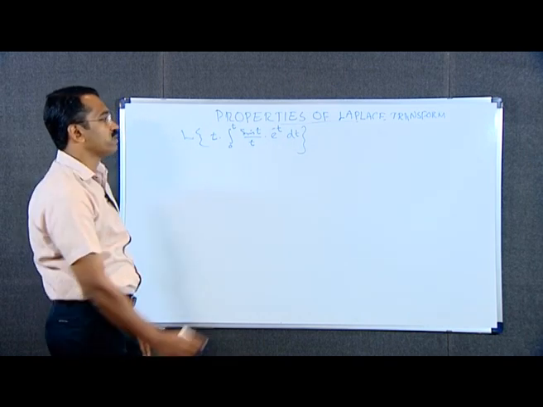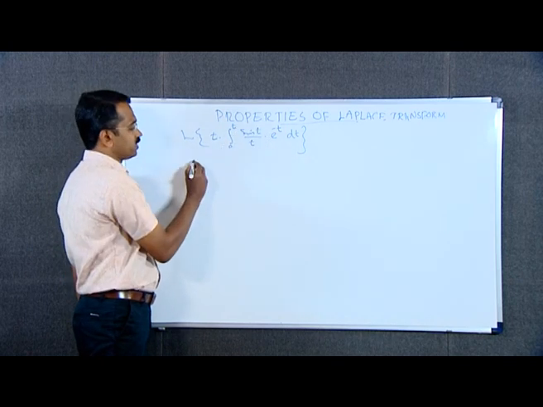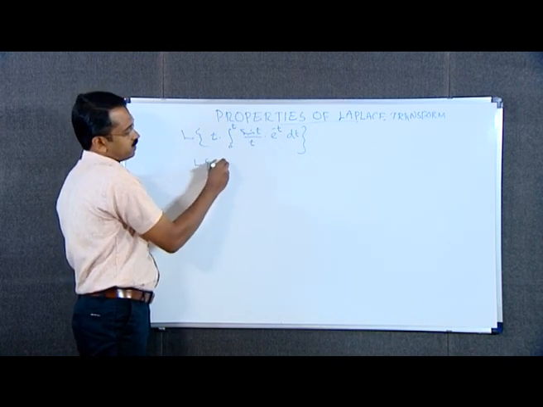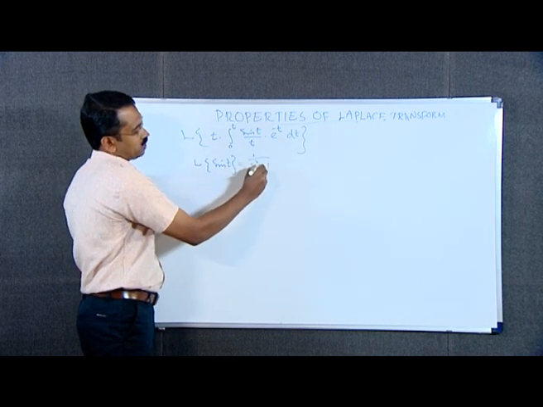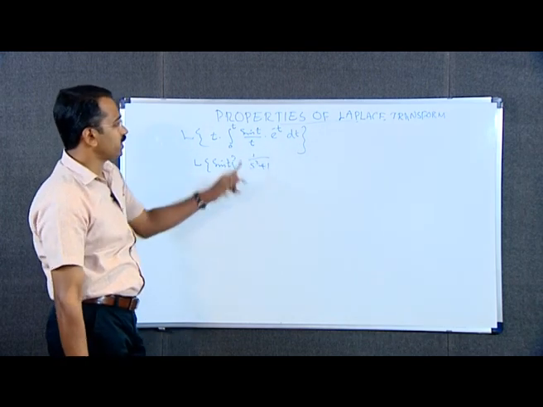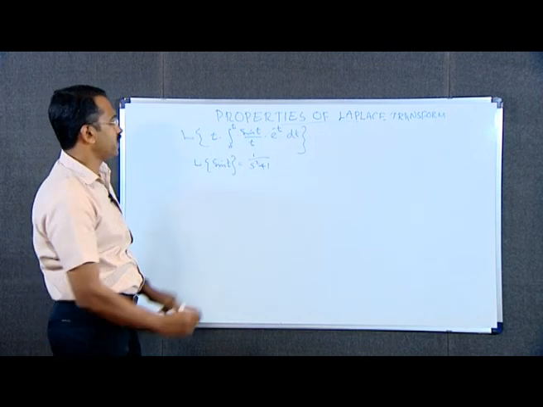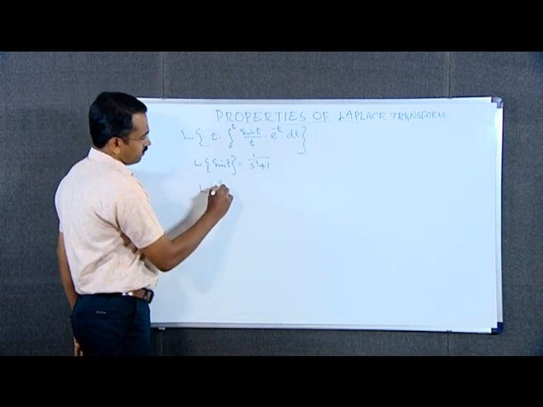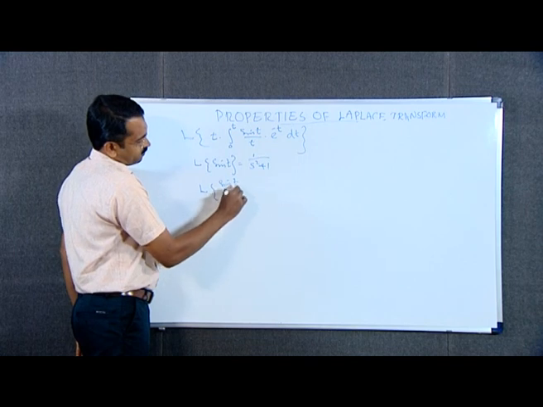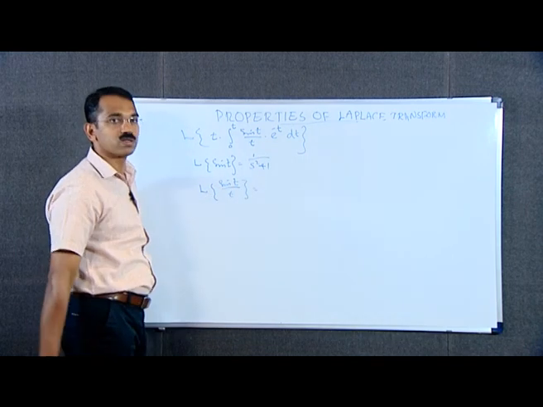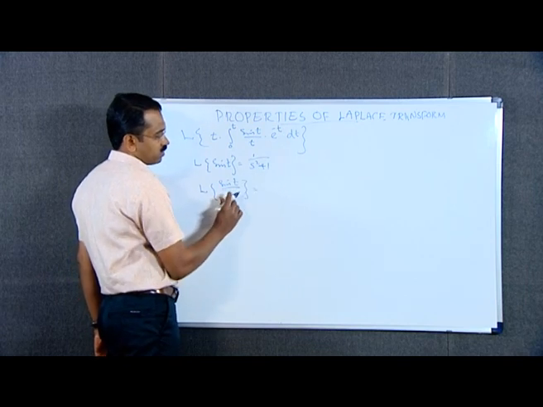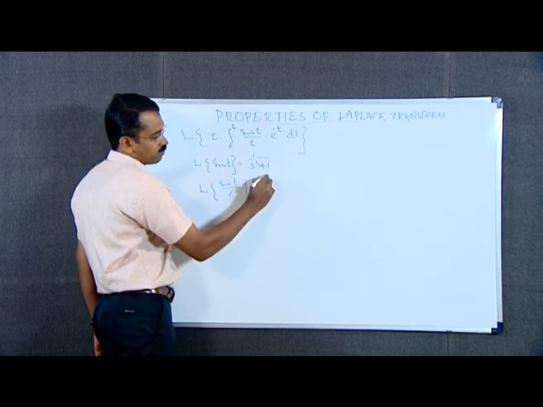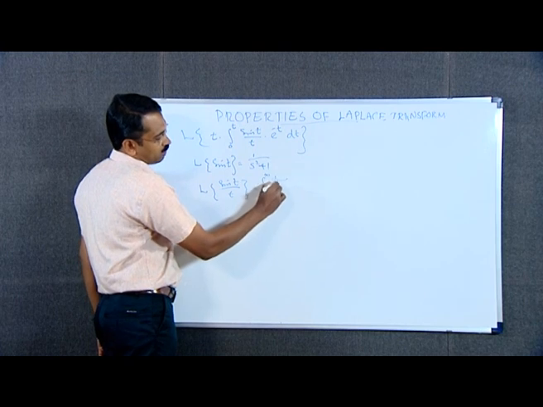First of all, we have to find the Laplace transform of sin t. L of sin t is 1 by s square plus 1. Then Laplace transform of sin t by t, by the property of division by t, we can write the corresponding Laplace transform as integral from s to infinity f of s ds.